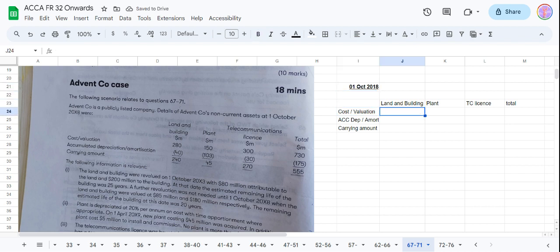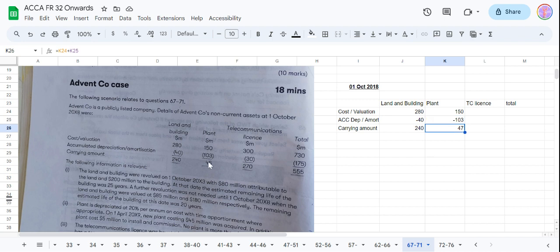So land and building 280, depreciation 40, and then carrying amount is 240. Plant 150 is the cost, 103 is the depreciation, 47. 150 minus 103, so it should be 47.